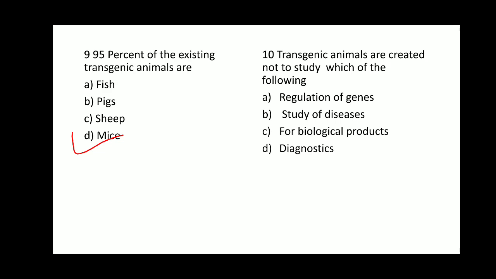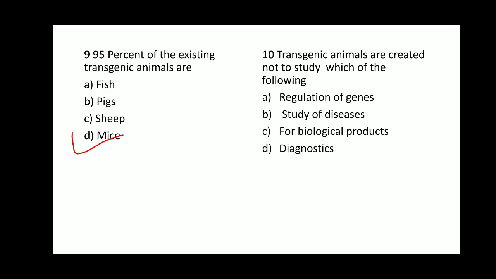Yes, we have seen in today's class, the transgenic animals are used to produce biological products, such as products that are derived from the animal cells, or it could be the components of these cells itself could be used as a biological product. For example, the production of alpha 1 antitrypsin and alpha lactalbumin. These are the two proteins. One is having the medicinal value to treat emphysema, that is alpha 1 antitrypsin, whereas alpha lactalbumin is a protein rich milk. So they are used for producing biological products. Option D, diagnostics.